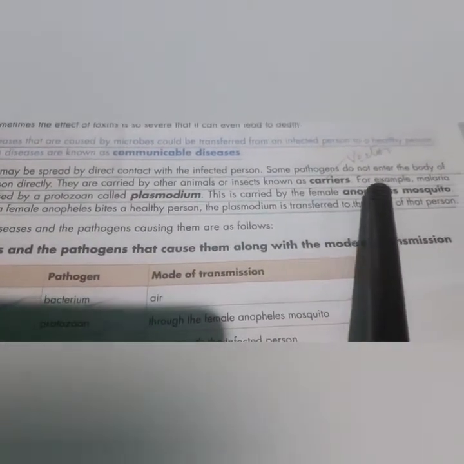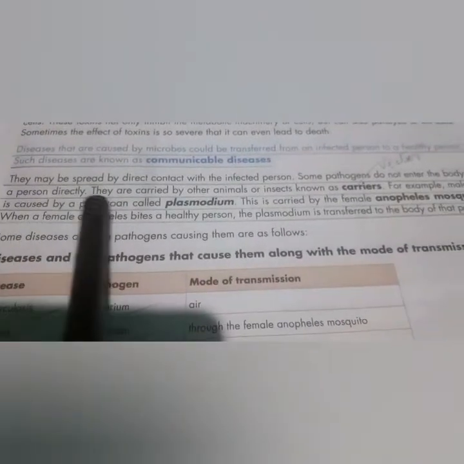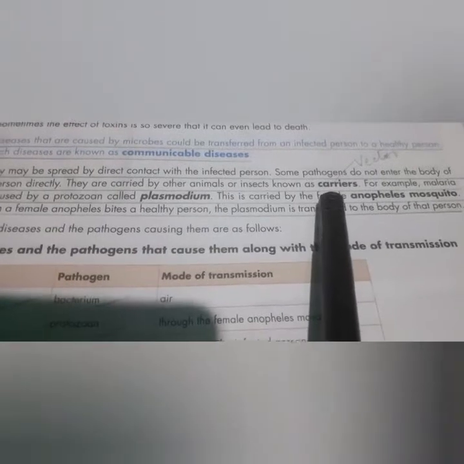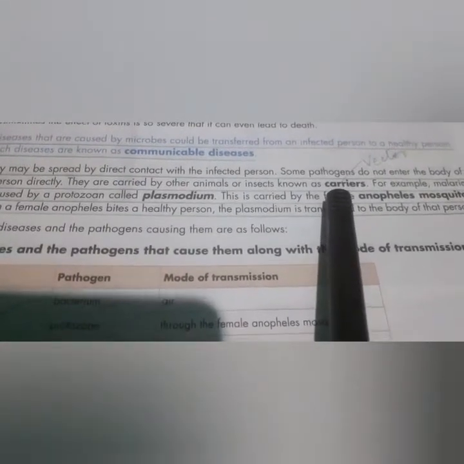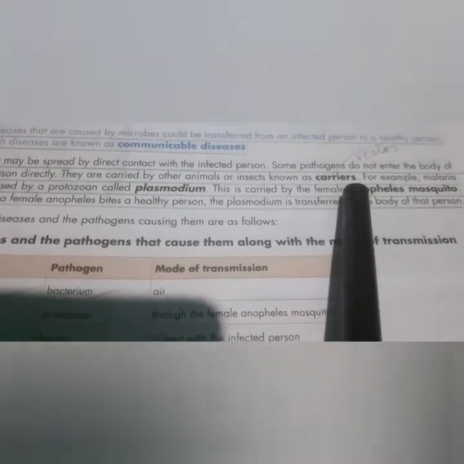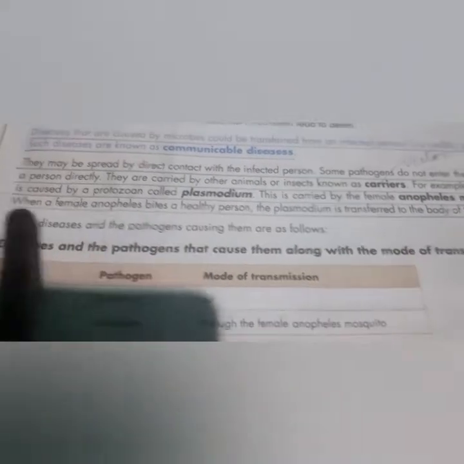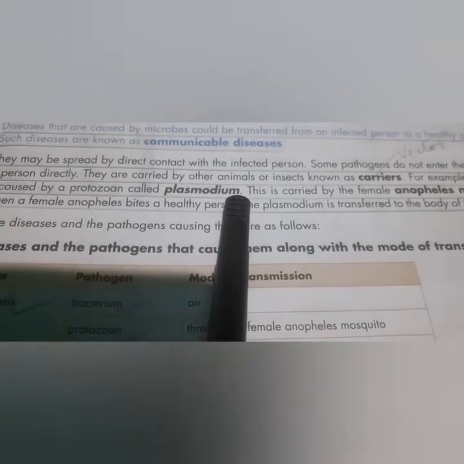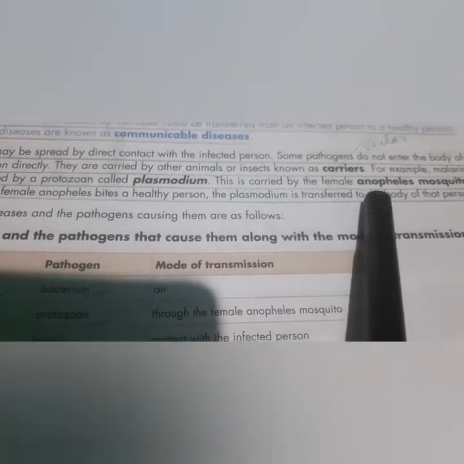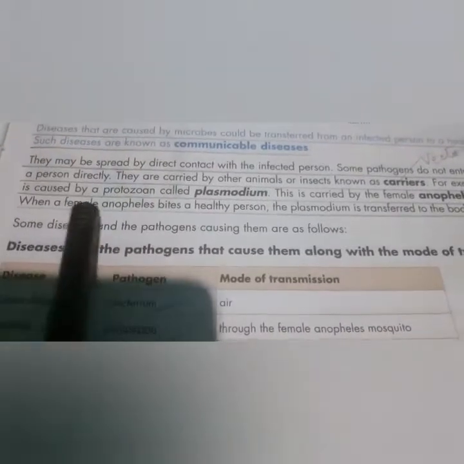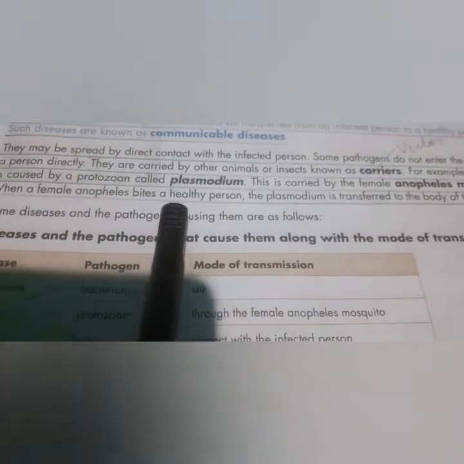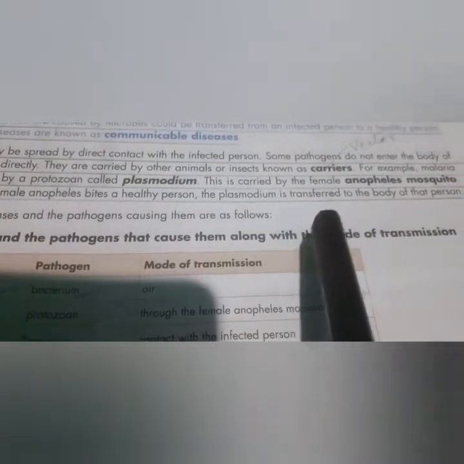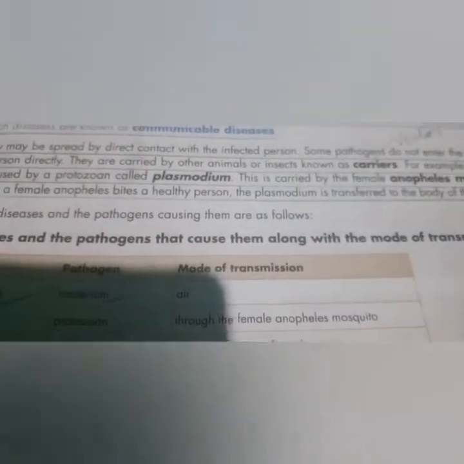Some pathogens do not enter the body of a person directly. They are carried by other animals or insects known as carriers, or this is also called a vector. For example, malaria is caused by the protozoan called Plasmodium vivax. This is carried by the female Anopheles mosquito. When a female Anopheles bites a healthy person, the Plasmodium is transferred to the body of that person.